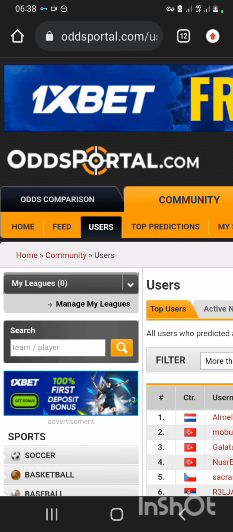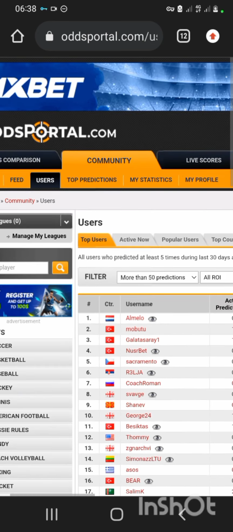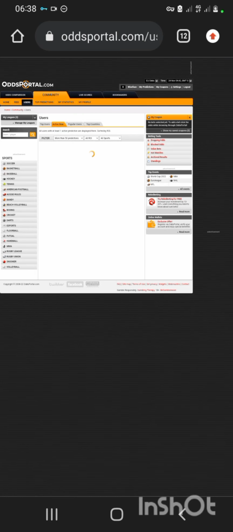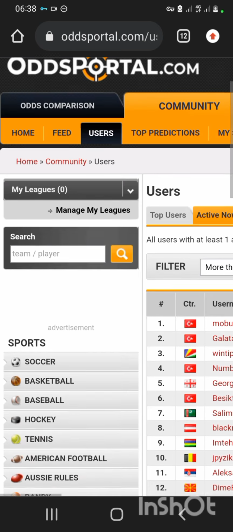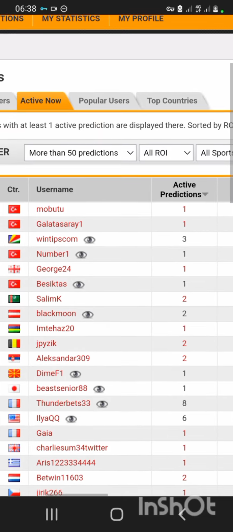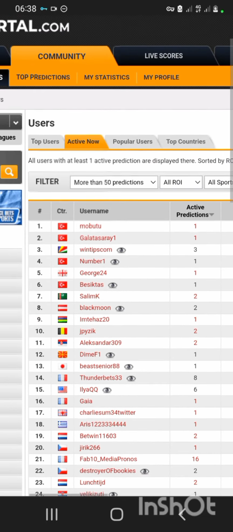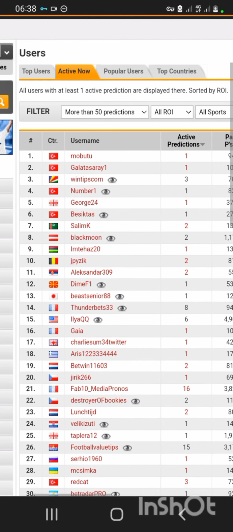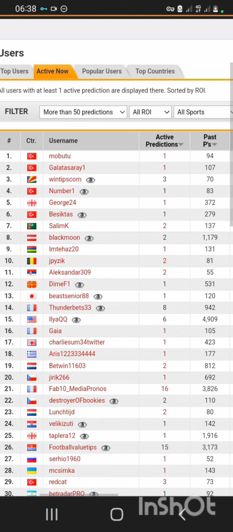Or let's use active users, so that I'll be able to show you what I want to show you. So now this is the active users screen. Each of these names you see here, starting from number 1, which is Small 2, number 2 Galatasaray 1, and number 3, when tips come.